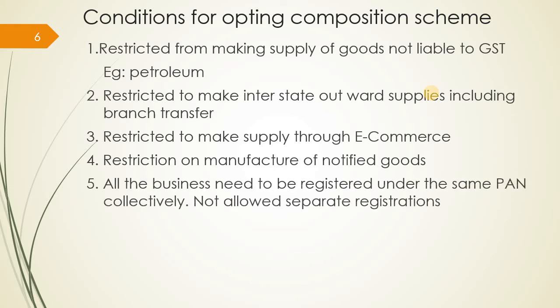Then, all the businesses need to be registered under the same PAN collectively. You may have two or three businesses. Under the regular scheme, you can have separate registrations, but under the composition scheme, you cannot have separate registrations. You have to have all the registrations under the same PAN number.